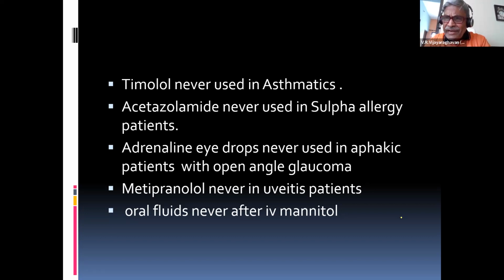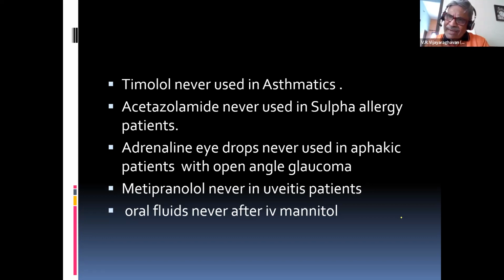It enters your choroidal blood. So naturally the vitreous shrinks. It's called vitreous shrinkage, or dehydration of the vitreous takes place. Now the vitreous shrinks and the intraocular pressure comes down. That's the way it works.